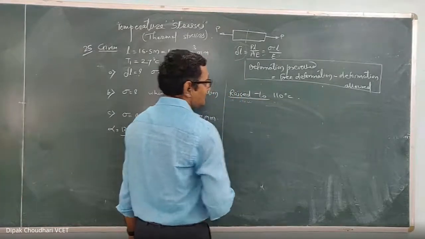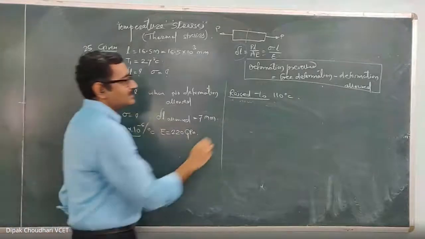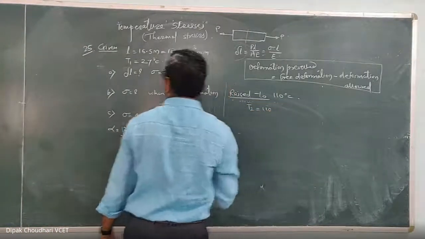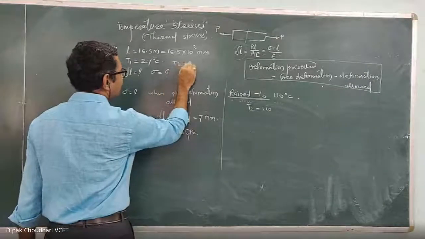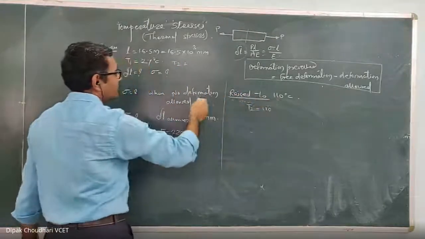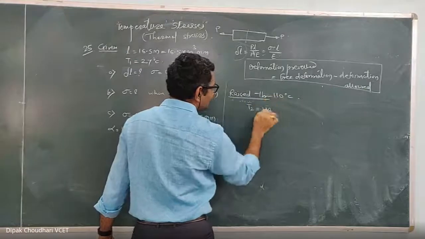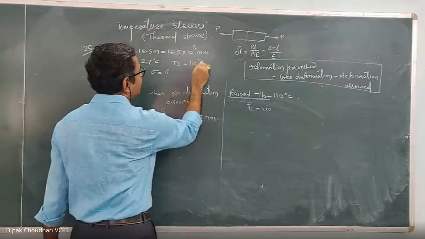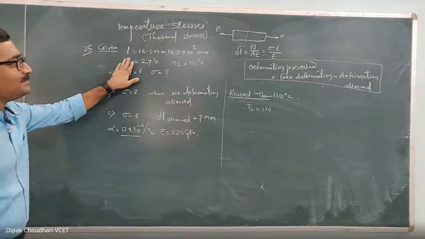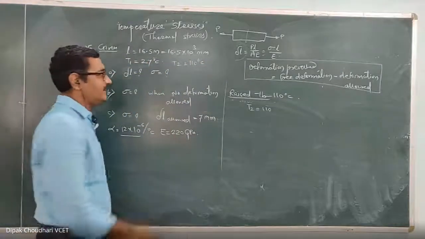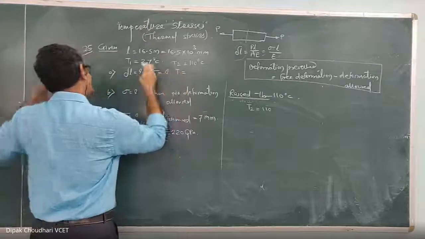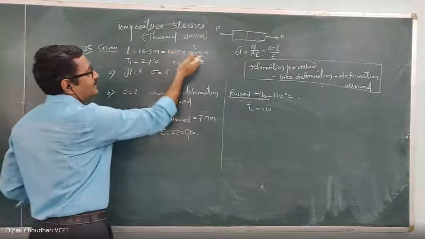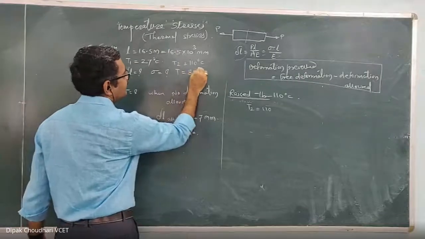This 110 is the T2 here. This is the final temperature up to which it is heated. If it was through, this would have been a change in temperature. So T2 is 110 degrees Celsius, the final temperature. So how much is the change in temperature? Initially it is 27, so it is 73 plus 10, 83. Am I right?